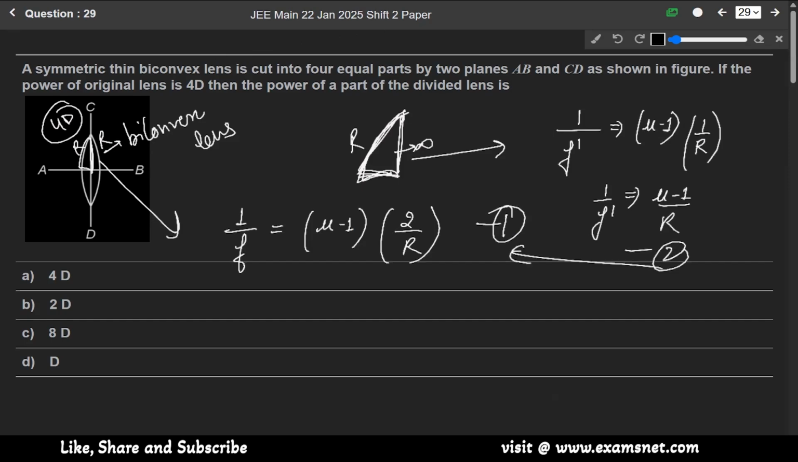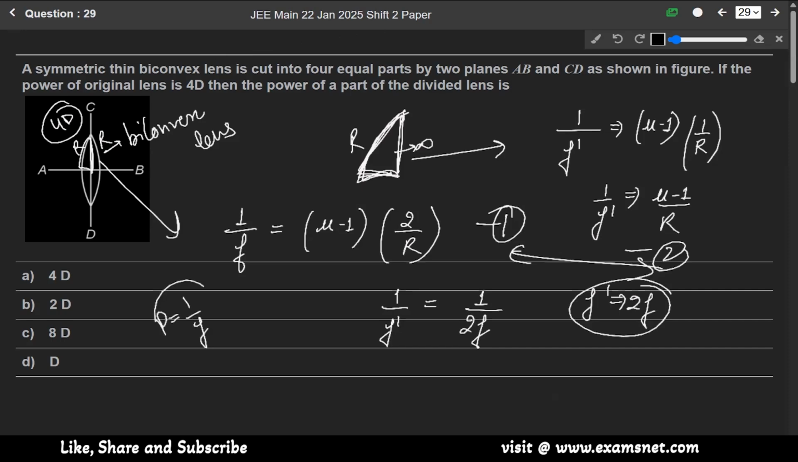So from first and second, 1 over F prime will be equals to 1 over 2F. So F prime will be equals to 2F. And we know that power is 1 over F. So if F prime is equals to 2F, the power is decreasing, it is becoming half. So if initially the power is 4D, now the new power for this only one part will be 2D. So our option B is the correct answer. Power will become half, it will be 2D only.